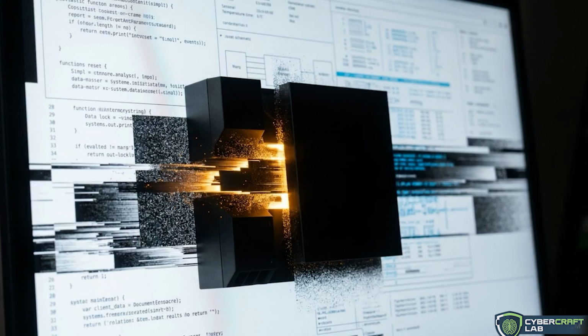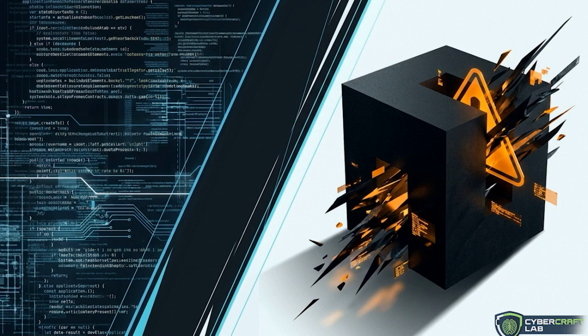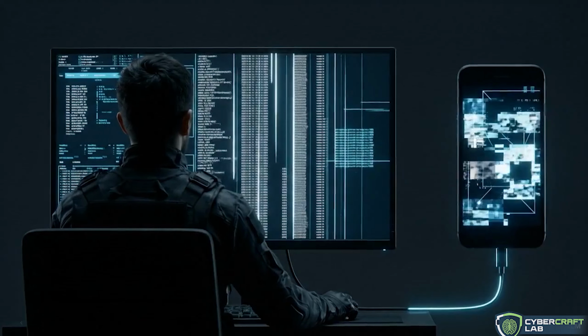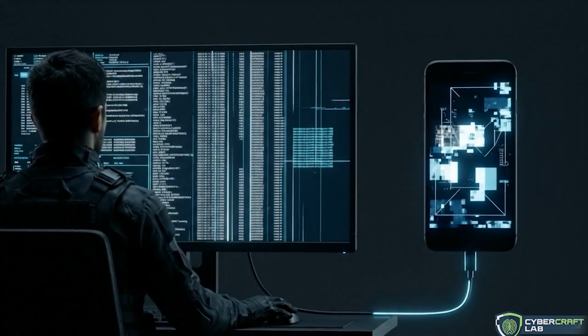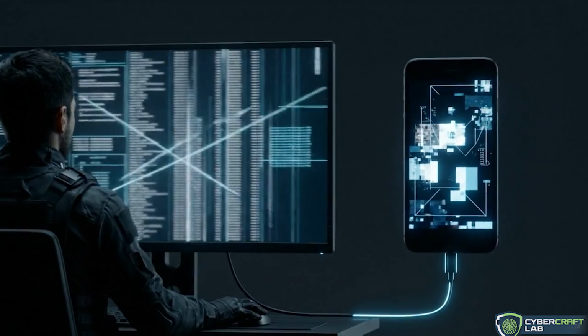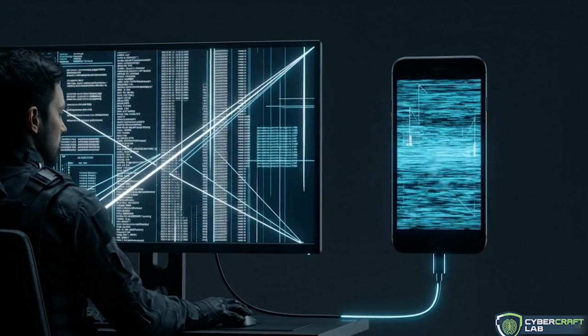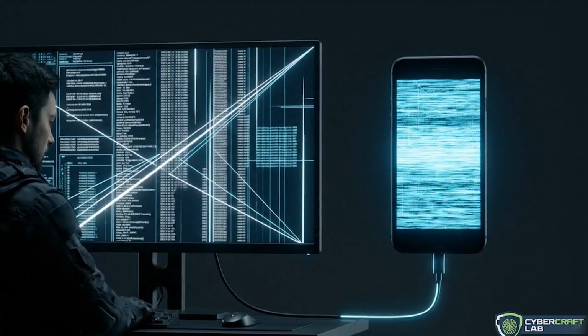Protecting a 2026 application requires a total move away from source code reliance. Engineering teams must stop assuming that clean code translates to a secure binary. The new standard is binary-first testing. Security teams evaluate the final compiled APK or IPA to monitor exactly how the application behaves while it runs.